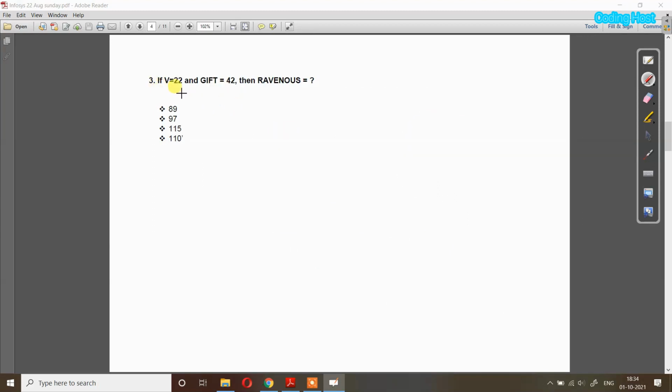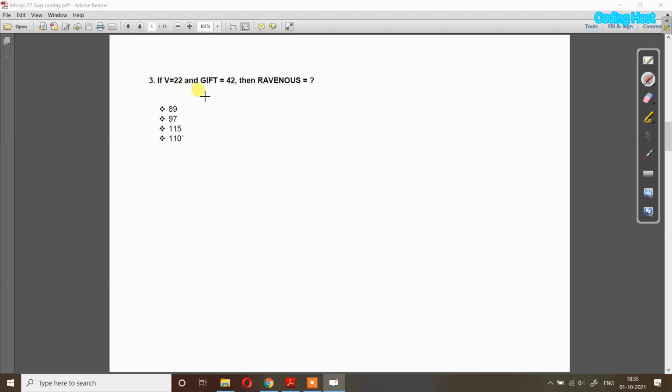If V equals 22 and GIFT equals 42, then what does REVENUES equal? So you can see that V equals 22. If you write all the alphabets with their numbers, V comes at position number 22.